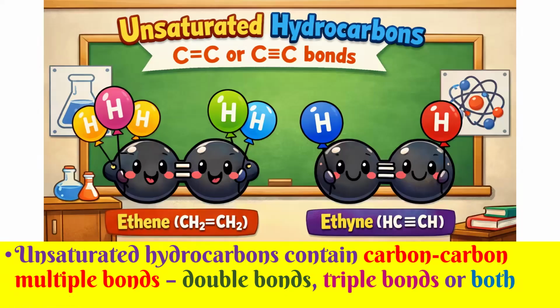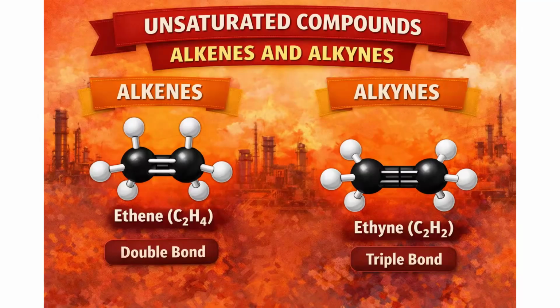Now unsaturated hydrocarbons. What is here? Unsaturated hydrocarbons contain carbon-carbon multiple bonds, meaning double bond, triple bond, or both. So if there is more than a single bond, a multiple bond, that is a double bond or triple bond, then we call them unsaturated hydrocarbons. For example, alkenes and alkynes. In alkenes, we can see the double bond.